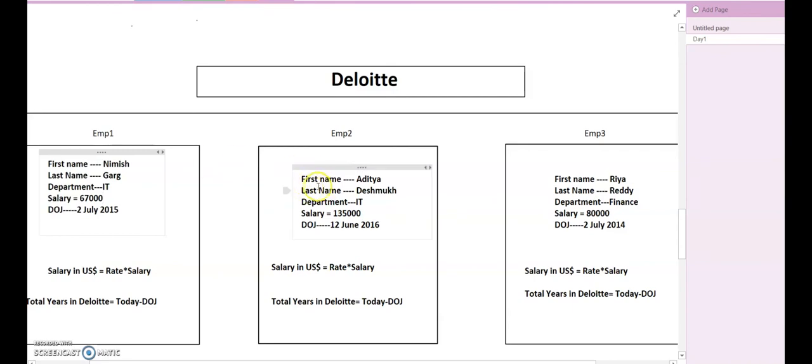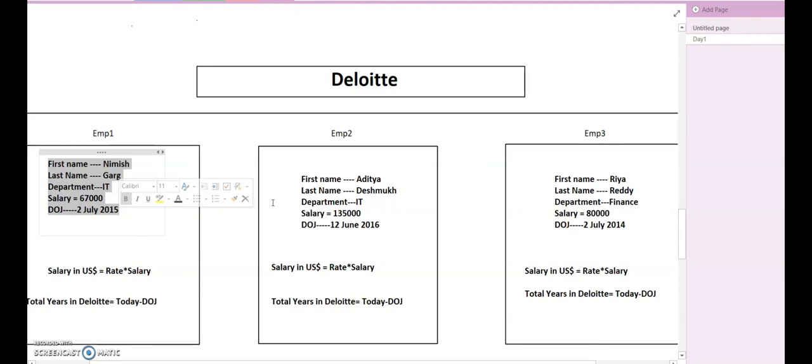Same structure is getting followed here: first name, last name, department, salary, date of joining. The structure is exactly the same, only the data is changing. This data is changing here, this data is changing here, and this data is changing here. Otherwise the design, the template, is exactly the same. So this first block of each employee are the attributes.